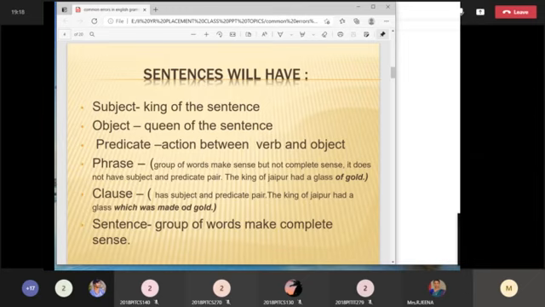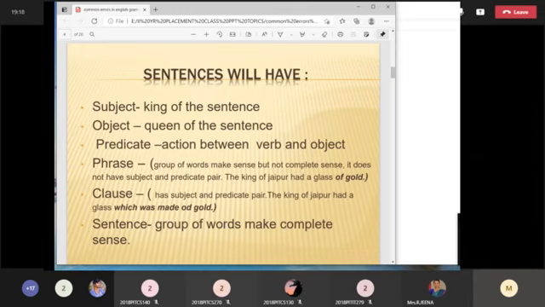Okay, but the main errors will be in the sentence. If you know what a sentence is, you can analyze where the error is, then easily spot the error and find it out. How the sentence will be structured, what is the sentence pattern.